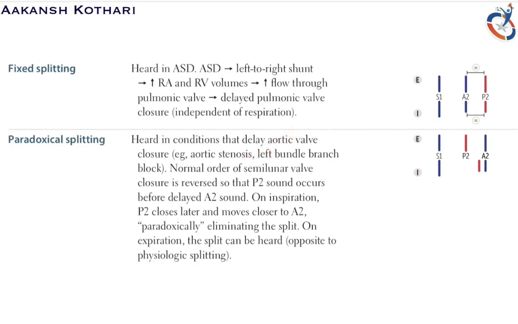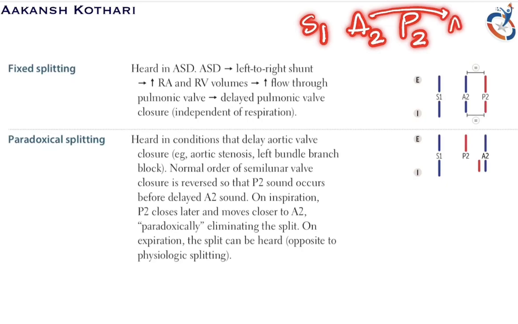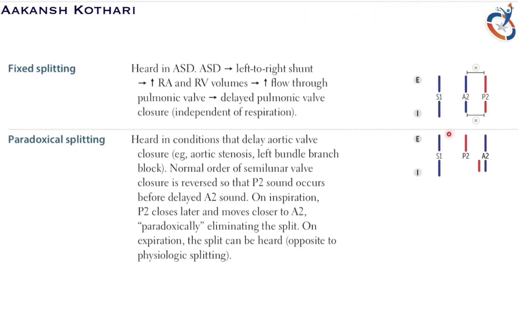Okay. Now, normally, the order of semilunar valve closure is reversed. We all know that S1 occurs first, then there is A2 and then there is P2, correct? But during paradoxical splitting, the A2 shifts away and it shifts to this position, okay? Do you understand? So the A2 from here shifts to this position. So the P2 is normal, the pulmonary valve closes normally, but the A2 is shifted because of delay. Is it clear? And hence it seems like a paradox, or paradoxical splitting.